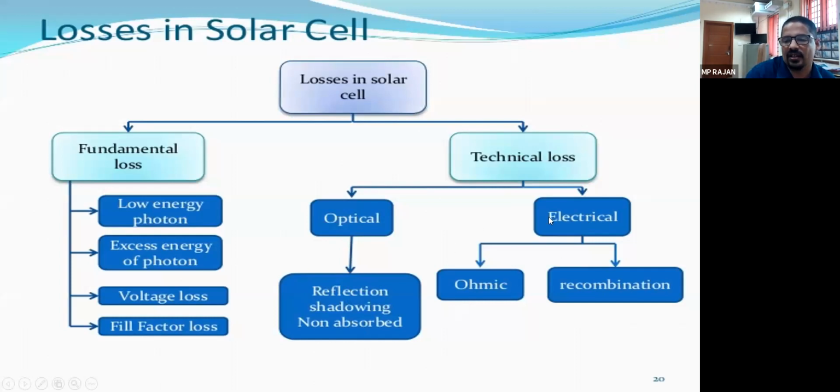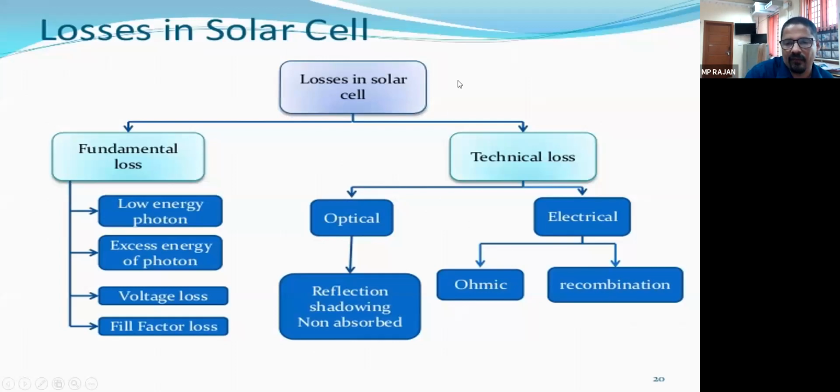Wherever resistance is there, an IR drop will be there. So at the edge of the solar cells, the connectors, and wherever we have solder points, there will be a resistance where voltage will be dropped and power will be reduced.